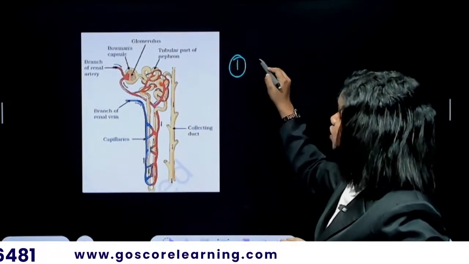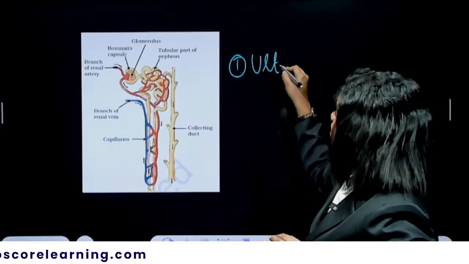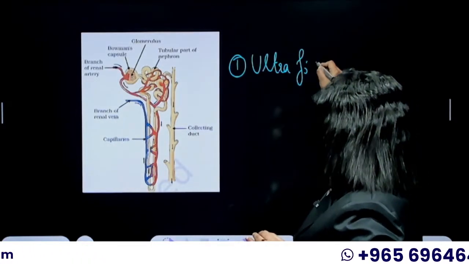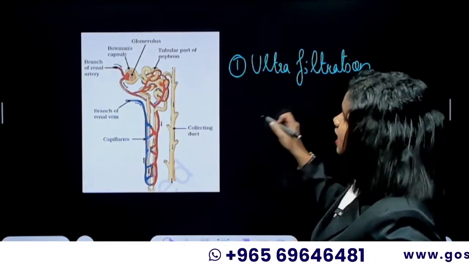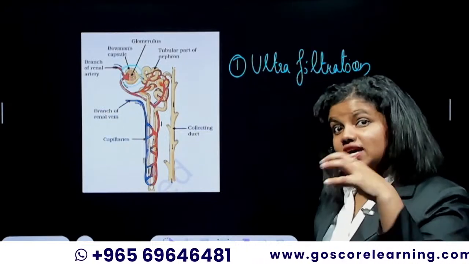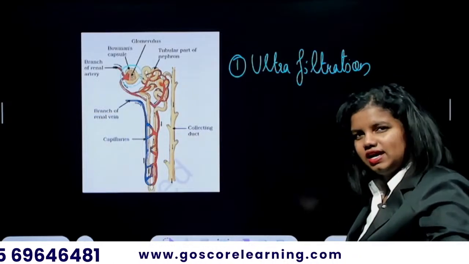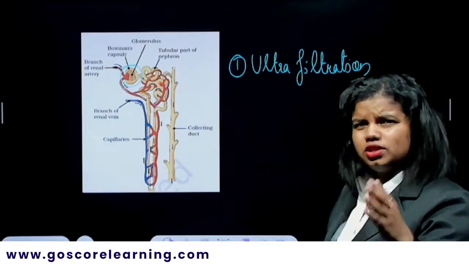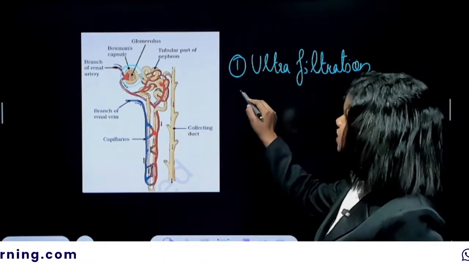First one is glomerular filtration, or you can say glomerular ultrafiltration. That's the first step you have to say. So that will be happening in this part called Bowman's capsule, inside which the glomerulus is there. Those blood vessels will be taking the first filtration part, that is ultrafiltration. Almost all the amino acids, glucose, all the things would be filtered in that particular region.